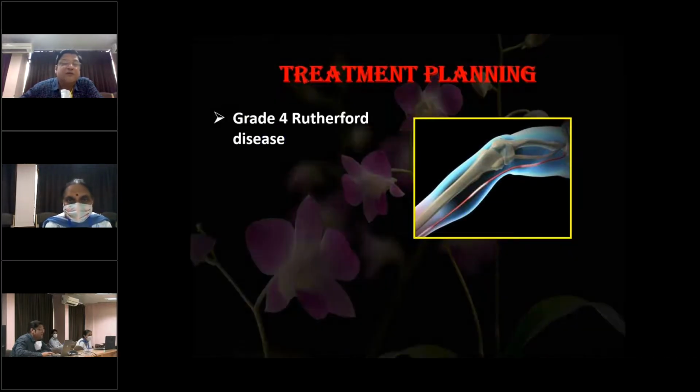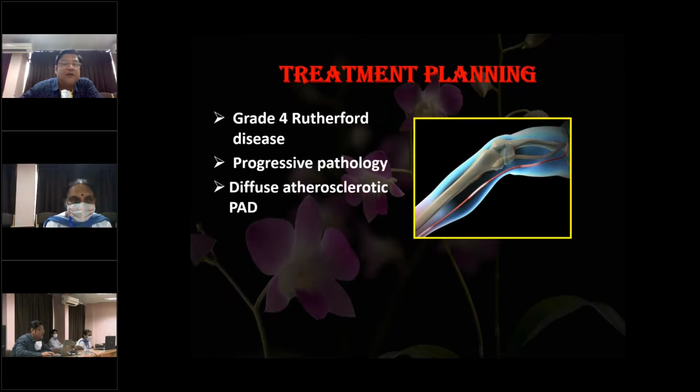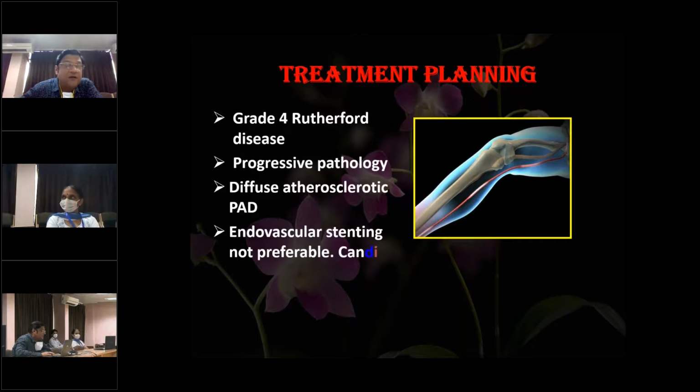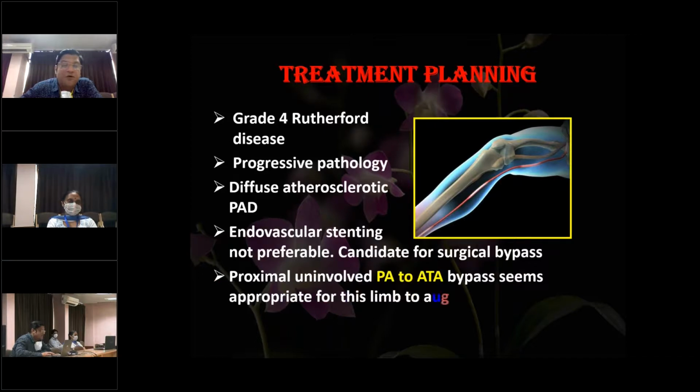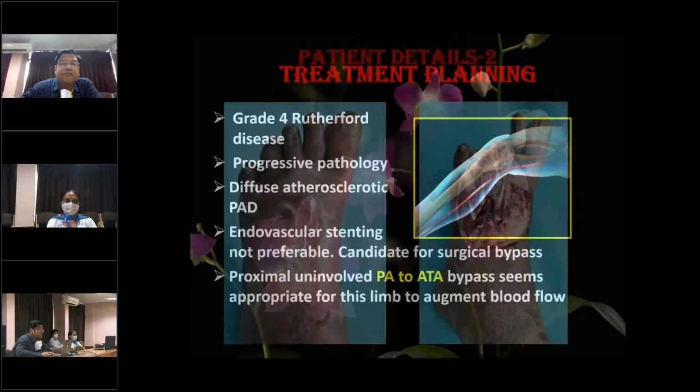So the treatment planning for this patient with a grade 4 Rutherford disease and a progressive pathology and a diffuse atherosclerotic peripheral arterial disease, endovascular stenting was not preferred because of the calcifications and because of the vessel status, and therefore this is a candidate for surgical bypass. So I performed a proximal uninvolved popliteal artery to an anterior tibial artery bypass for this patient to augment the blood flow in the ischemic limb.